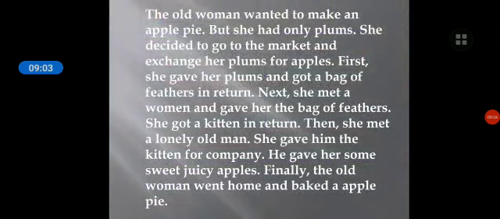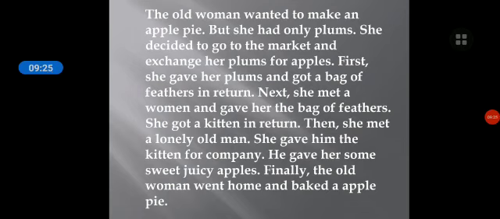The old woman wanted to make an apple pie, but she had only plums. She decided to go to the market and exchange her plums for apples. First, what did she do? She gave her plums and got a bag of feathers in return.